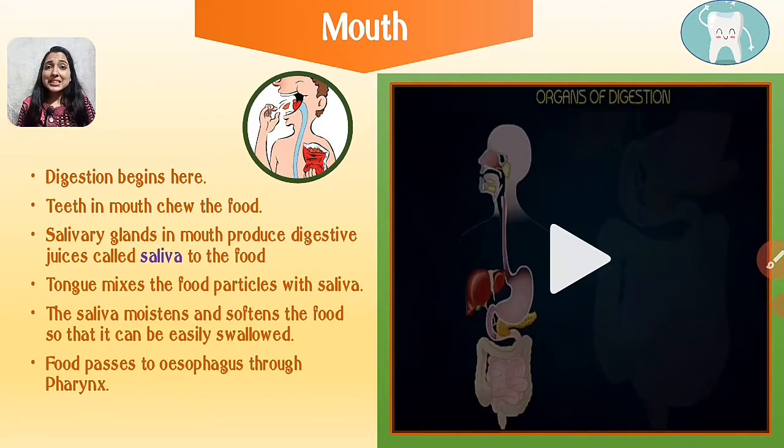Food is mixed with saliva and the tongue helps in the mixing of food. What does saliva do? It moistens and softens the food so that it can be easily swallowed and can easily pass through the esophagus. I'll show you with a video.